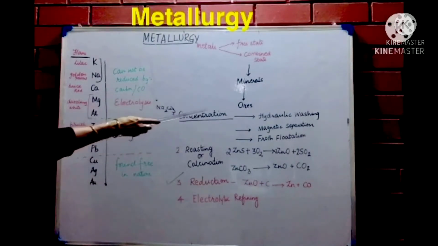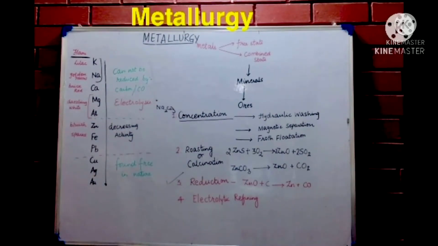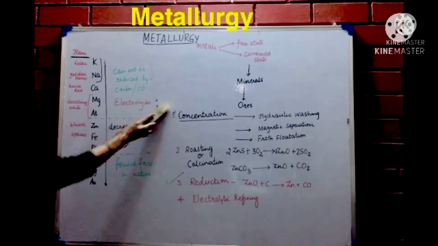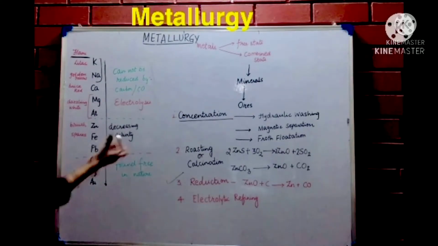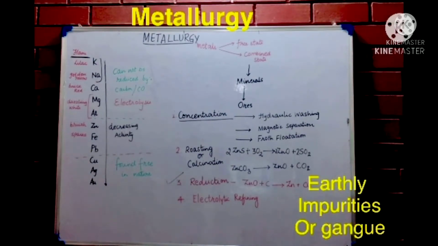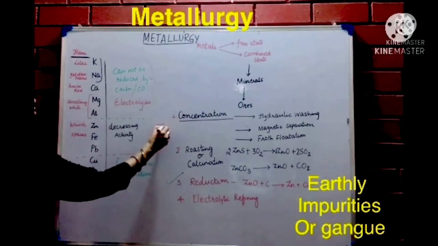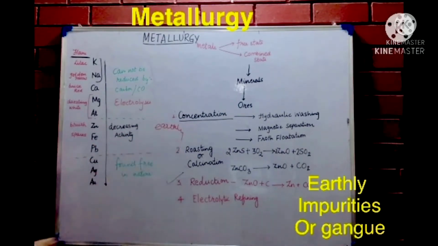Now the metal that we are taking out from the ore. So ore, again I'll repeat, is that substance, that mineral from which the metal can be extracted conveniently and profitably. So the first step that we will take in extraction of the metal is we will concentrate the ore. The concentration of the ore means that we are going to remove some earthly impurities from it. Earthly impurities means impurities which come with the mineral, like sand, clay, those kinds of impurities. They come from the earth, so they are earthly impurities.